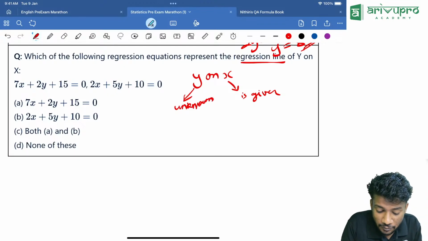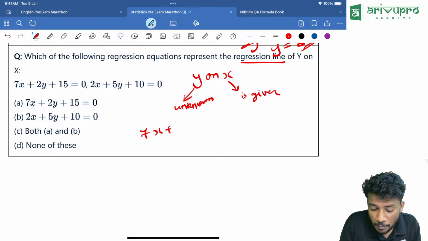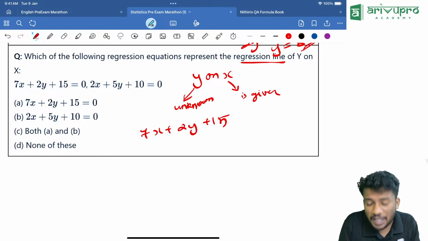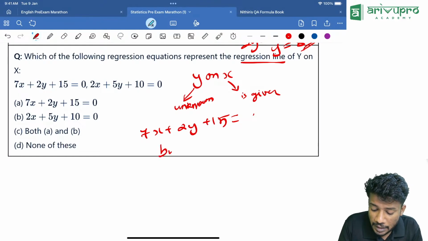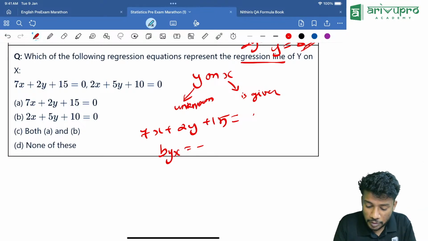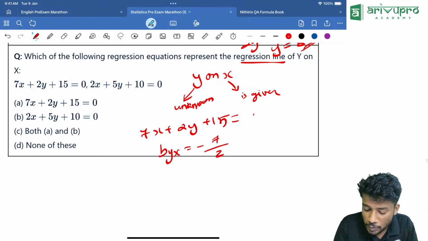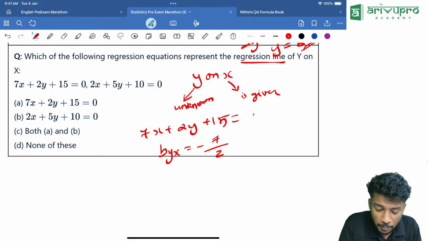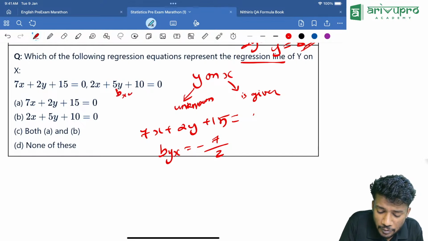That means first line we are checking, 7x plus 2y plus 15. We are assuming that this is y on x. Y on x. That means byx will be how much? The minus coefficient of known. Known is x, so 7 divided by 2. Then the other one, bxy, will be how much?